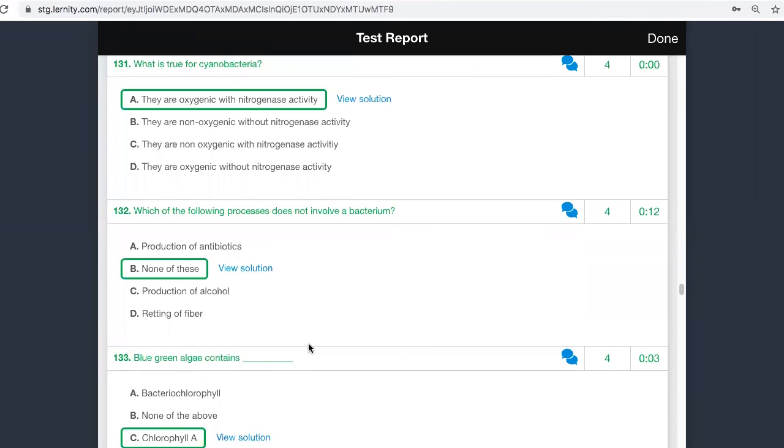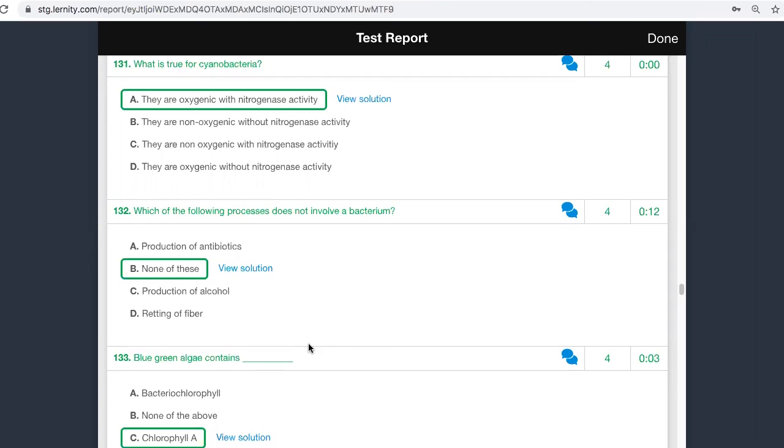They allow it to ret with the bacteria. They keep it in processing stages where they treat it with bacteria, and they allow the bacteria to consume the fibers so that a different quality of fiber is obtained. That is what we call retting of fibers. So bacteria are used for retting of fibers.